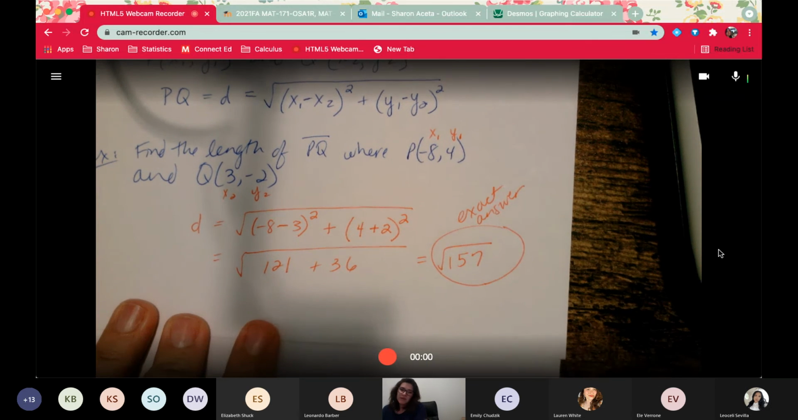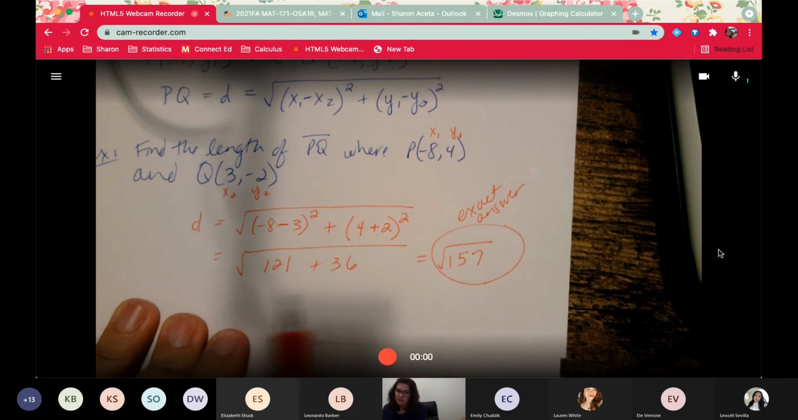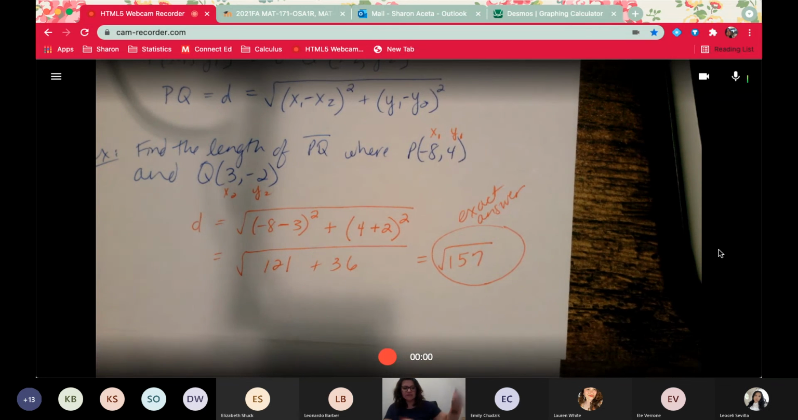By the way, distance should never be negative. You should never get a negative here. If you're squaring numbers, you're not going to get a negative, okay? So if you got a negative, you did something wrong. Distance is always, always, always positive.